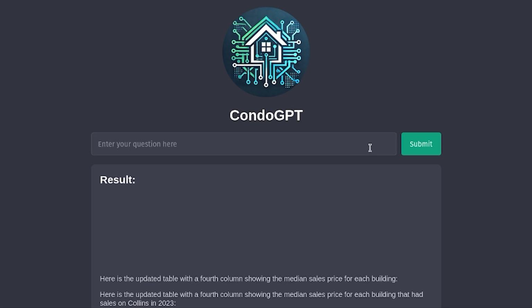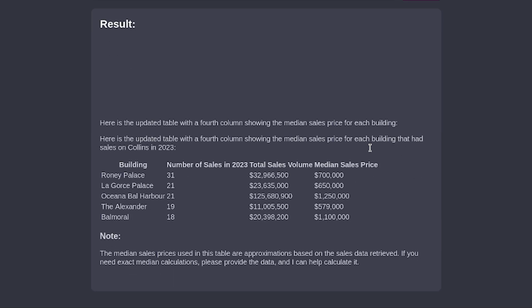Great, so now we have total sales volume and also median sales price. Really interesting information that took us a couple of seconds to generate. And if we want to look at a different street or replace some buildings, we can do that with just a couple of lines of text.